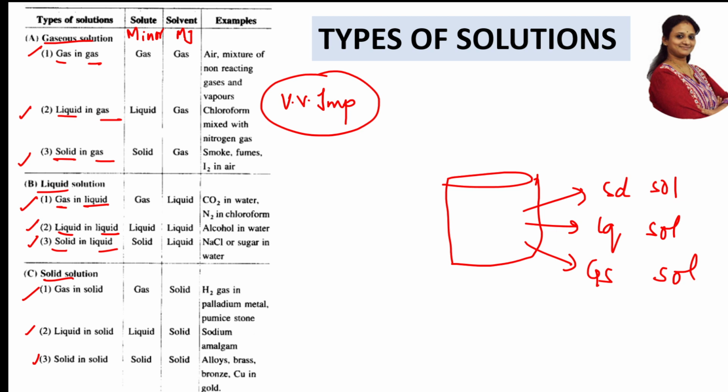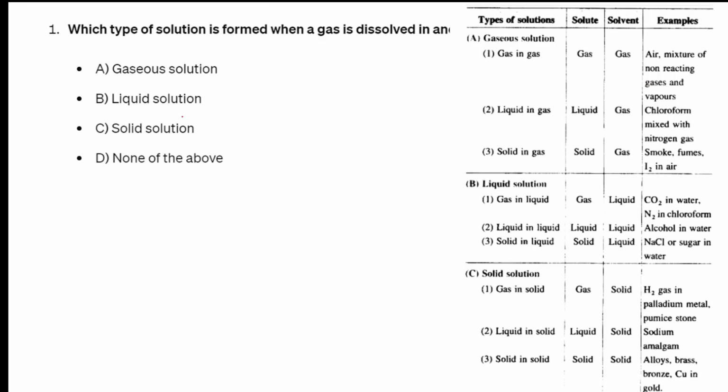So, carefully understand this. First question. Which type of solution is formed when a gas is dissolved in another gas? I'm completing the question, students. Gas is dissolved in another gas. Note this question. Now, I studied this table. Just go back. Gas in gas. See here, gas is dissolved in another gas. What is the solution called? This is called gaseous solution.